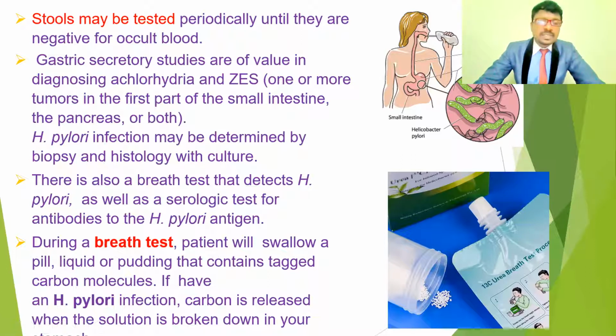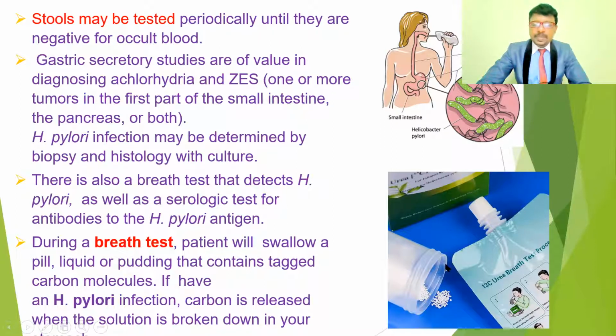That is also one of the investigation procedures. Another test is the breath test. This is a simple test to identify H. pylori infections. The patient will swallow a small pill, or maybe a liquid, or some type of pudding,